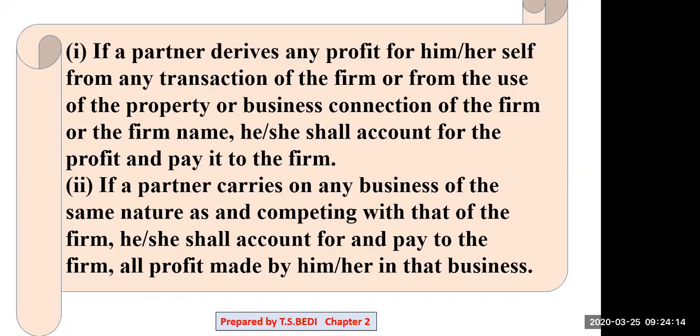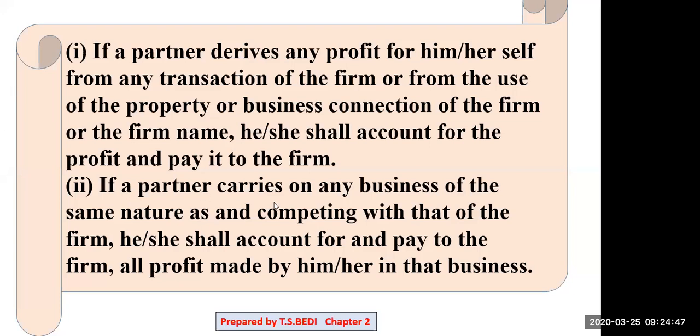He got profit from there. So that profit must be shared among all partners, among A, B, C. But if there is any loss, that loss will not be shared among all the partners. Only profit will be shared.